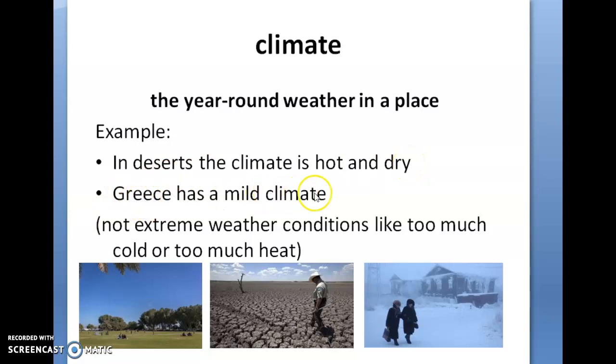Greece has a mild climate, which means that it's not extreme. There is not too much cold or too much heat. So Greece has a mild climate. Yesterday probably we had rain, or tomorrow it might be cold, but the average temperature is low, the climate is mild. The year-round weather in a place.